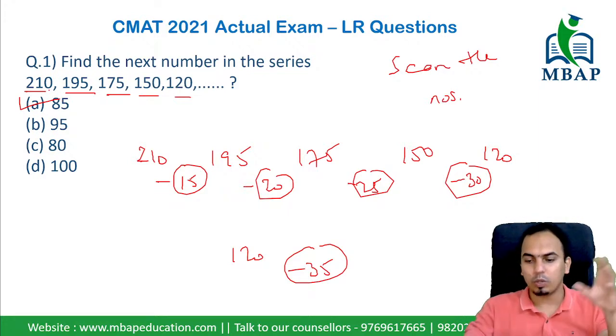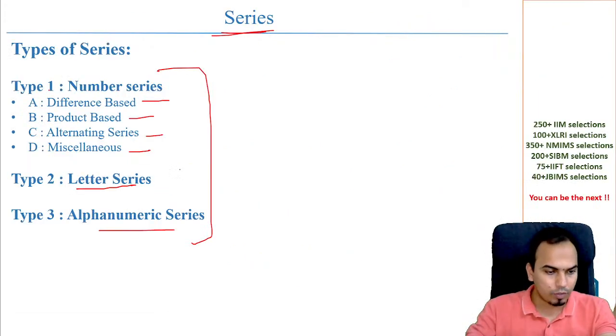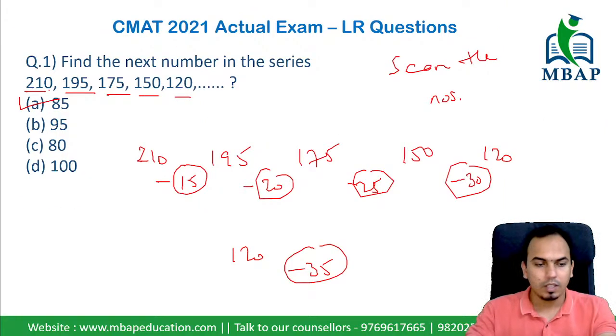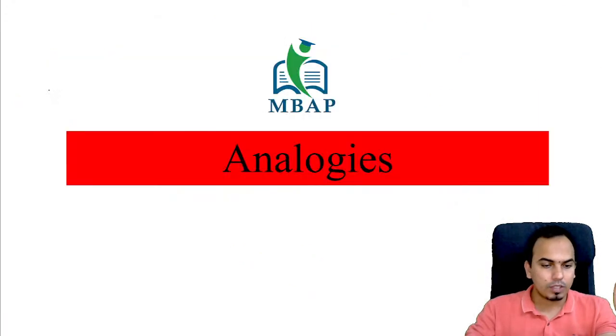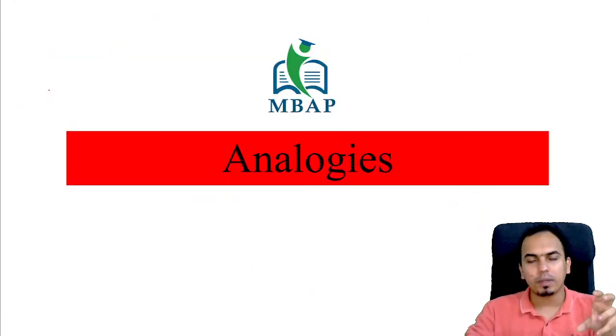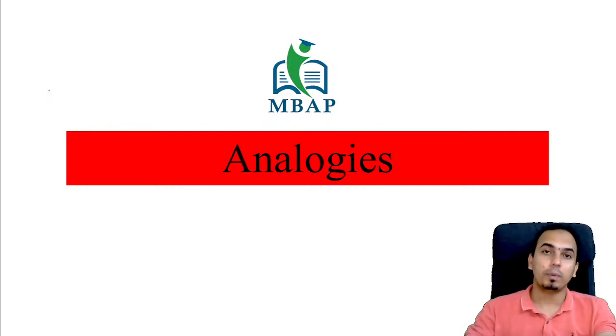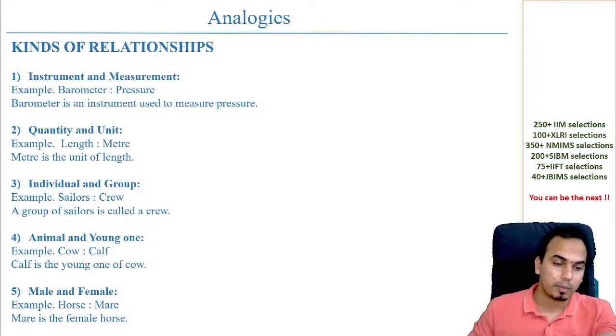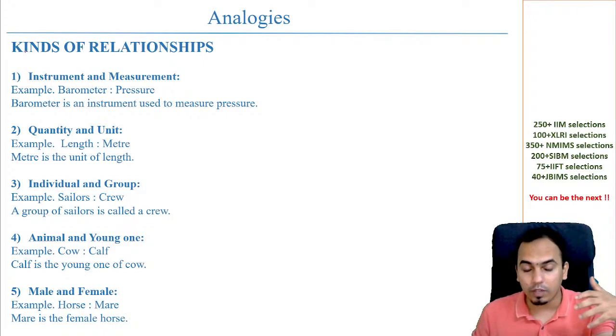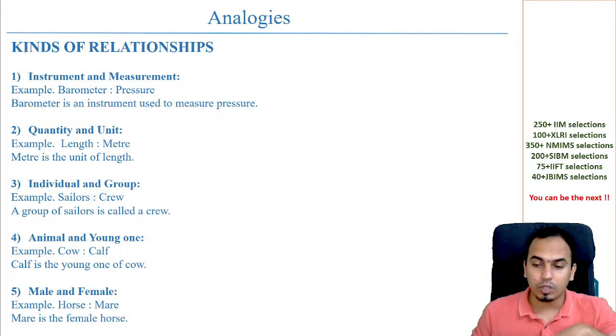So that was a quick look at the number series topic, where we have looked at different types of questions, and also at one of the questions where you can actually apply and check. Coming to a similar topic, which is called analogies. Analogies can come from a lot of different topics, it can be instrument based, and many times people have not prepared for it. In MBAP, we have given you the material for this, so please go and check for it. I'll just show you where the material is.